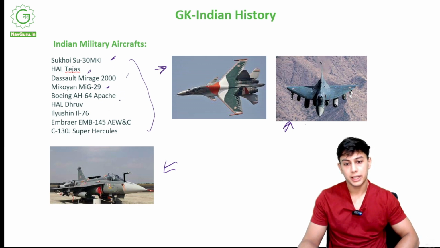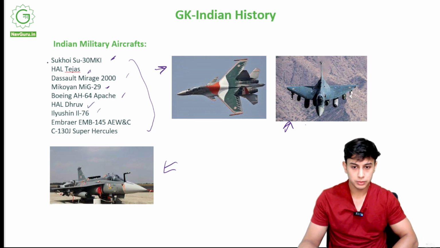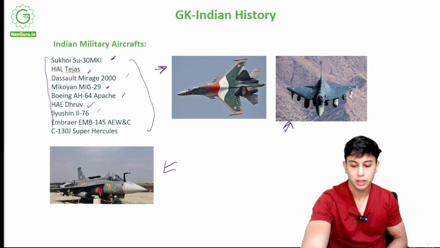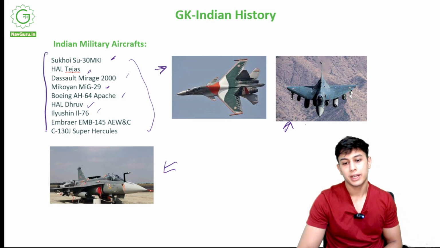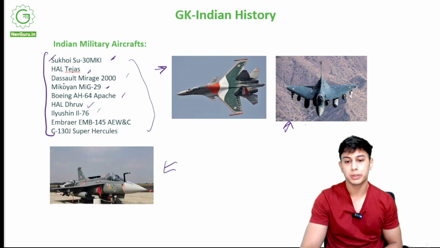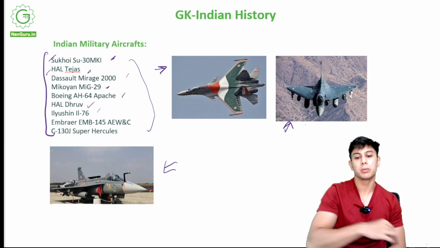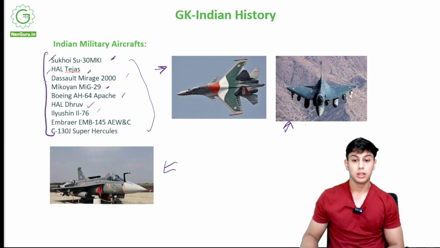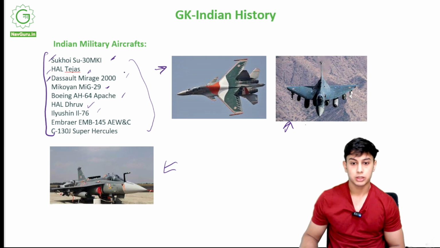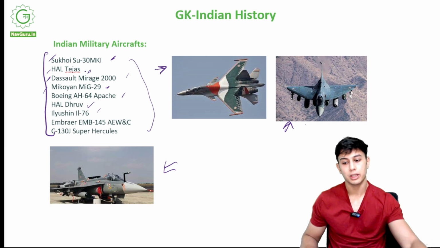We have Boeing AH-64 Apache helicopters. We have HAL, Hindustan Aeronautics Limited. This is HAL Dhruv, Ilyushin. These are some important names of fighter aircraft. So Sukhoi, it has been there for long. Tejas, it helped us in wars, right? Dassault Mirage 2000, Mikoyan MiG-29. These are all important fighter aircraft.